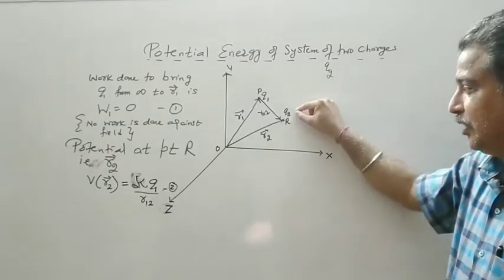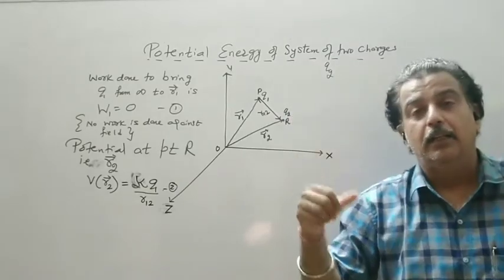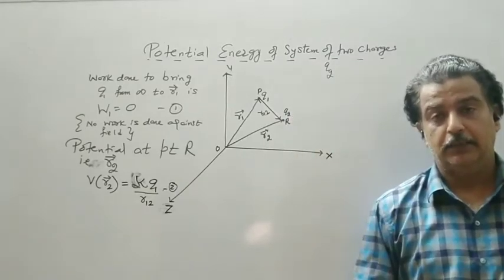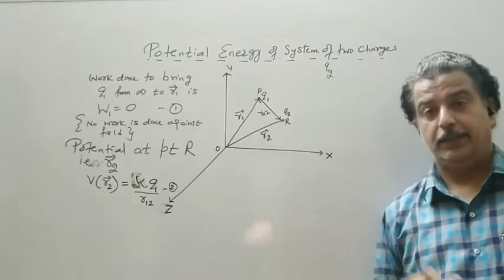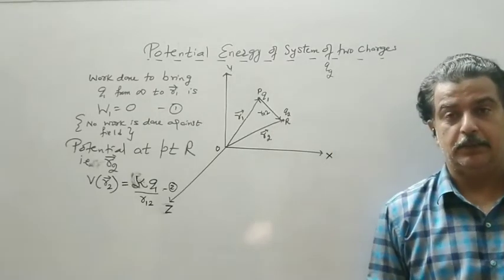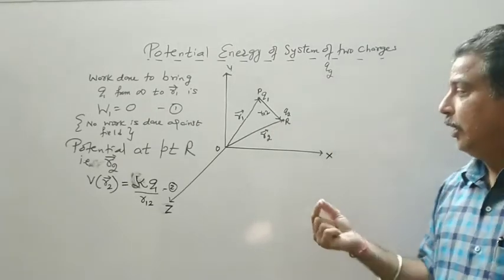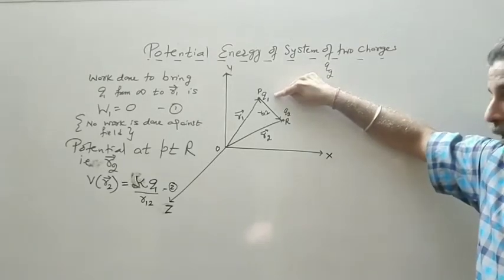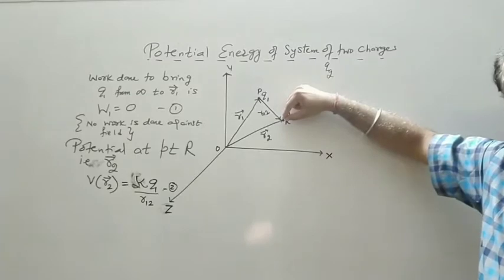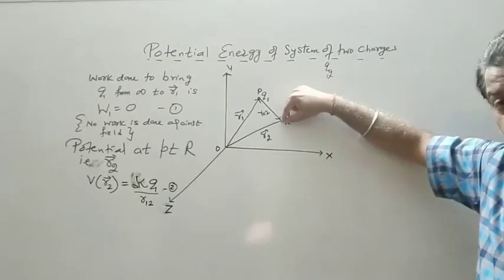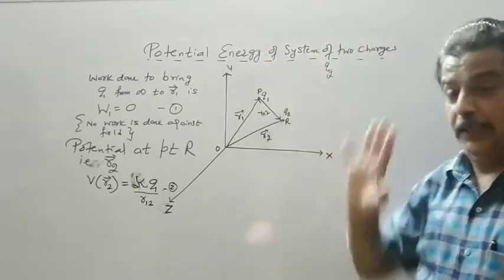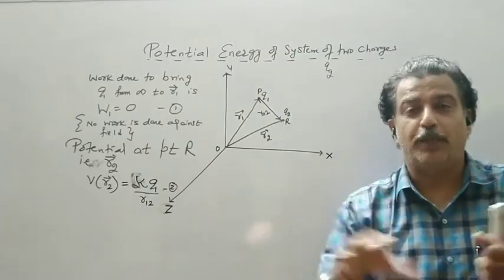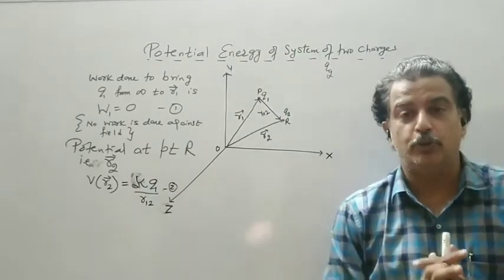If I keep this Q2 at R and free it, then it will be thrown away outside the class. So now I bring this Q2 against Q1. I have to either do the work on Q2 or on Q1. किसी एक को पकड़ के रखना पड़ेगा, नहीं तो there will be a force of repulsion.